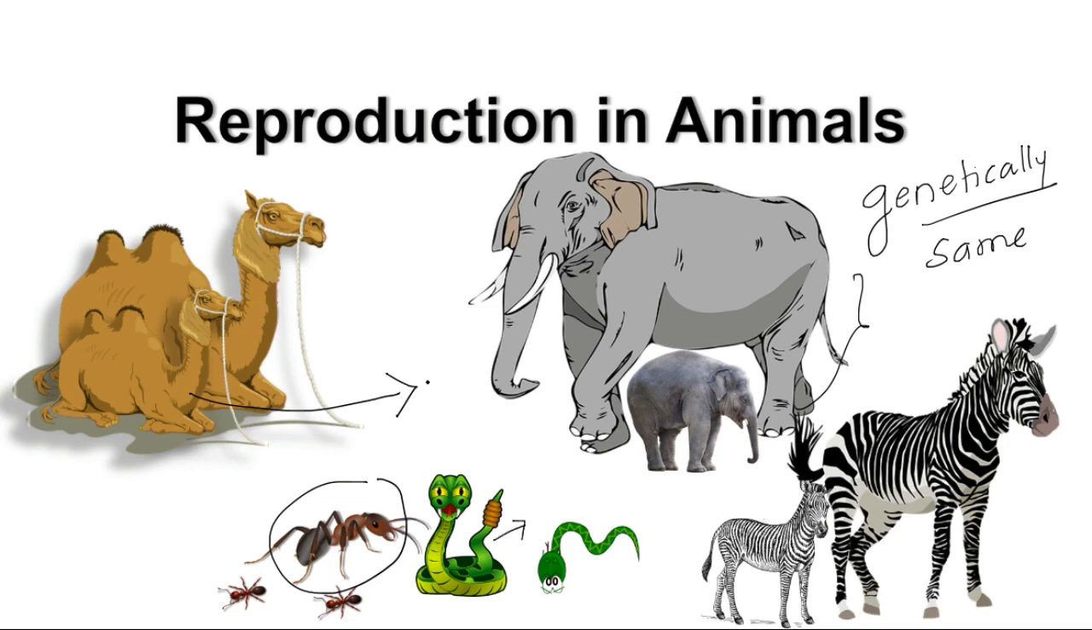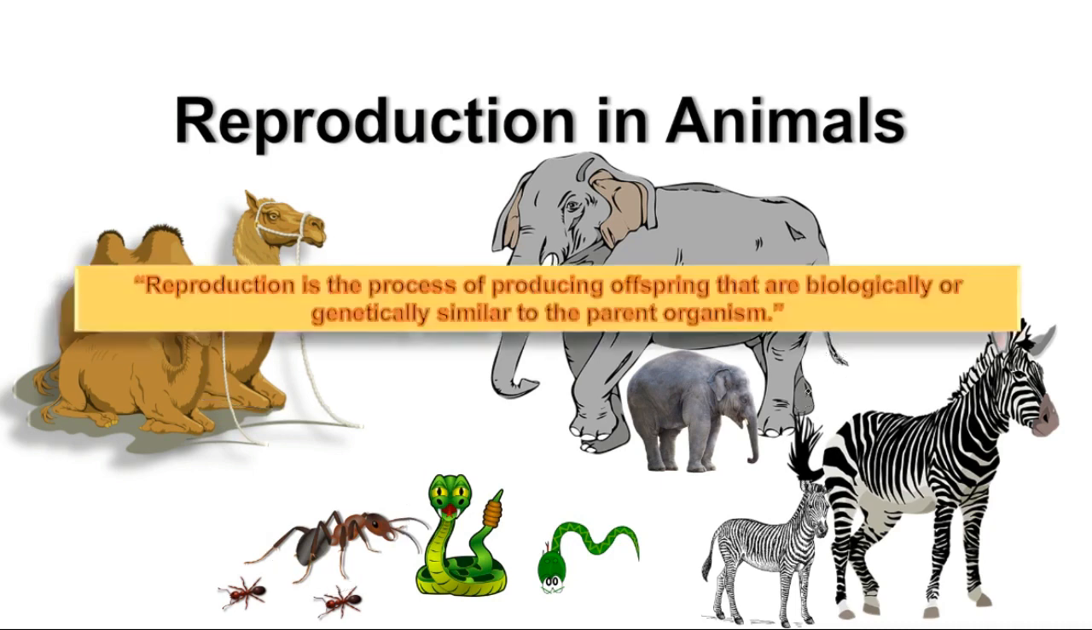So whenever there is a reproduction, you will find the offspring. What do you mean by offspring? It is the product of the reproduction, that is a baby of the parent, and that will be biologically or genetically same, right? And that is why reproduction by definition is a process of producing offspring. Look at this, offspring that are biologically and genetically similar. They are not identical, they are similar to the parent organism.